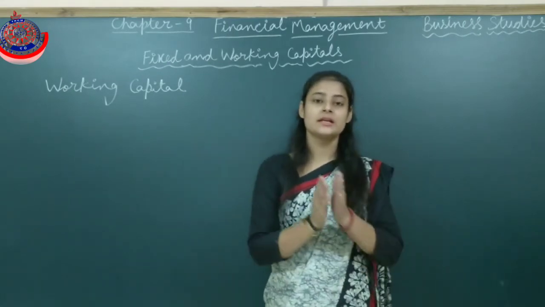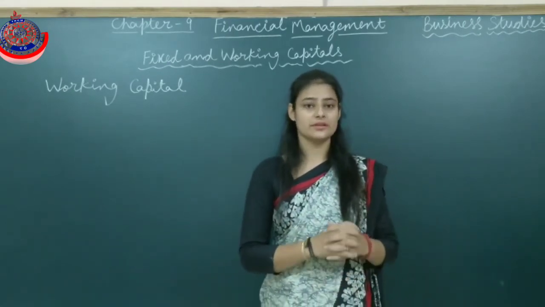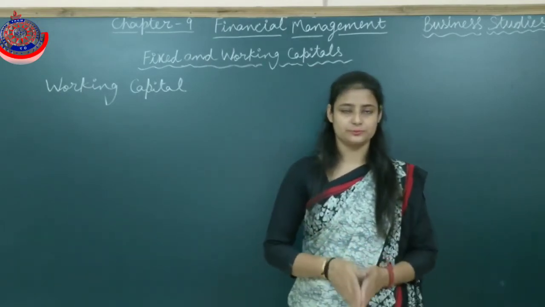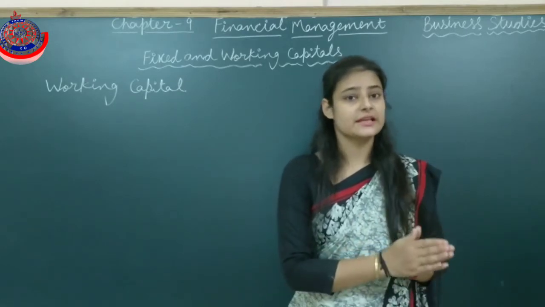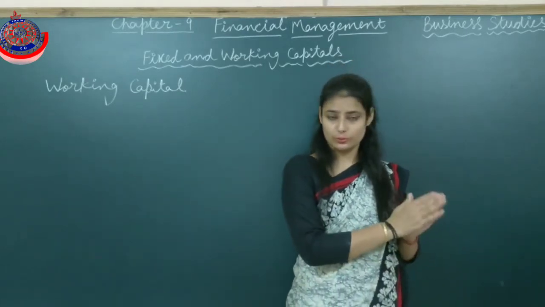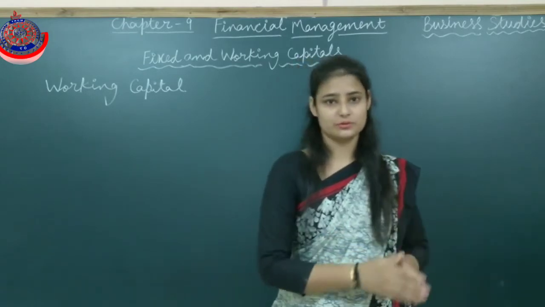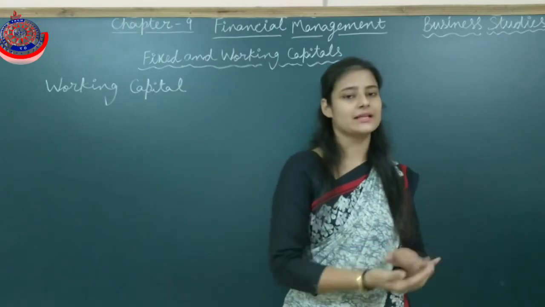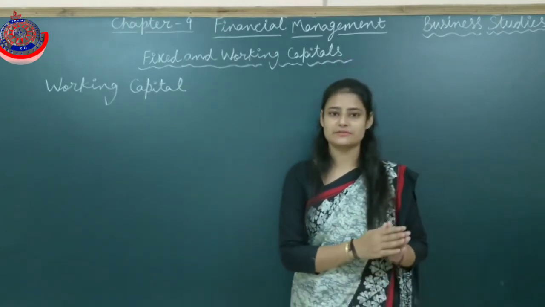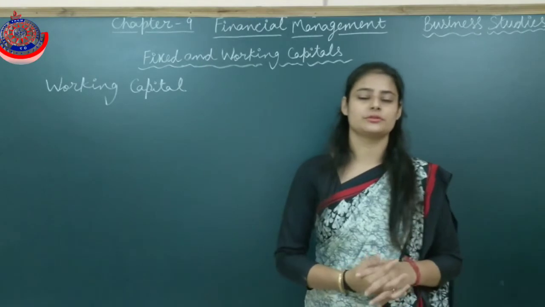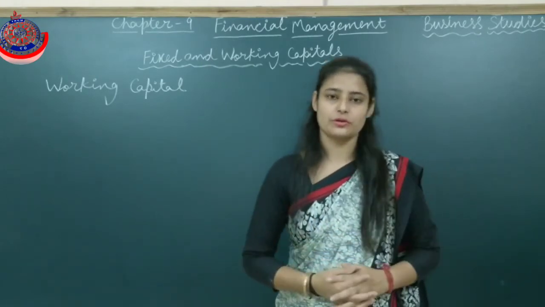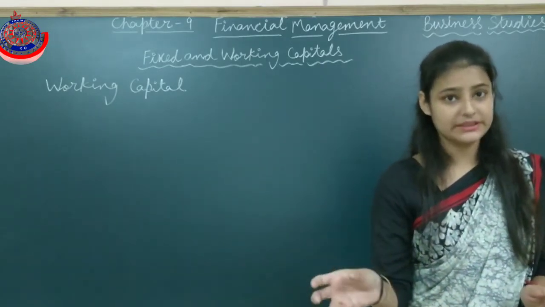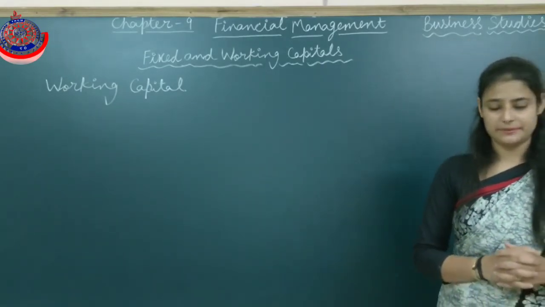current liabilities. These current assets are raised through short-term finance as well as long-term sources also. As I told you, fixed assets are purchased only through long-term sources. On the other hand, current assets can be raised through long-term as well as short-term sources. First of all, we'll raise from the short-term and then we'll move on to the long-term sources of finance. So, the aggregate of current assets and current liabilities is known as working capital.